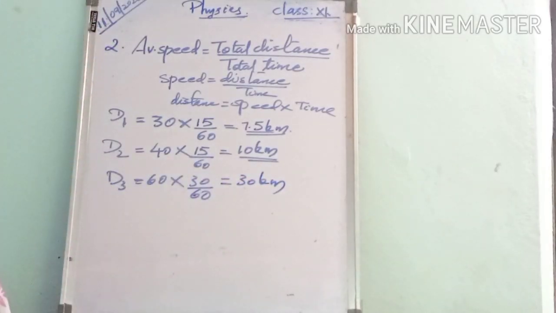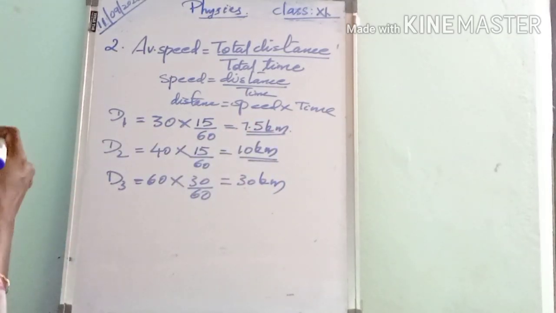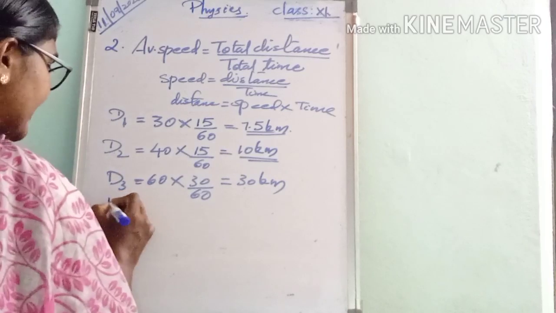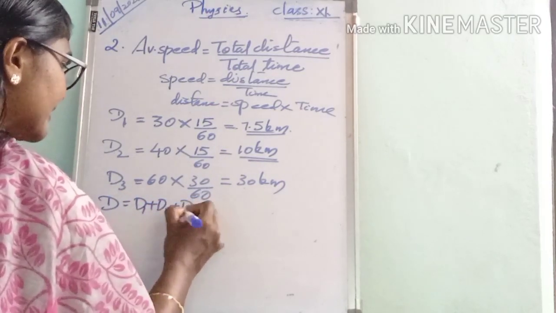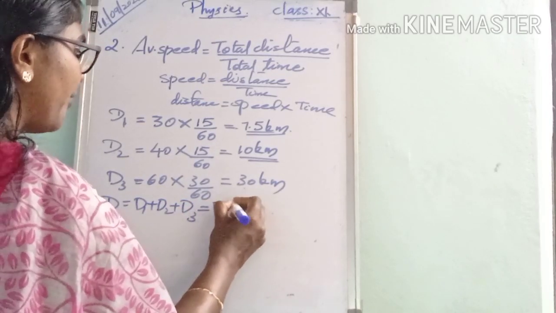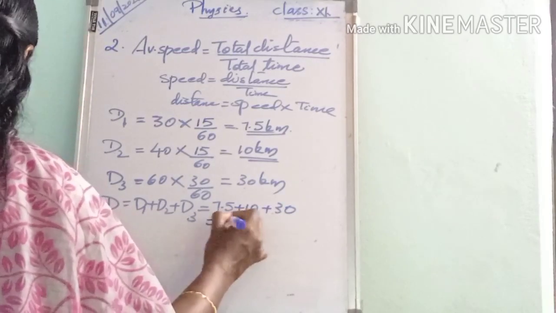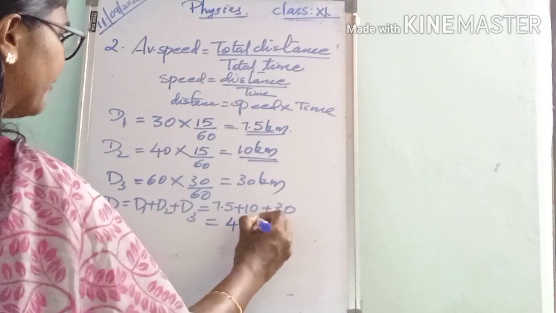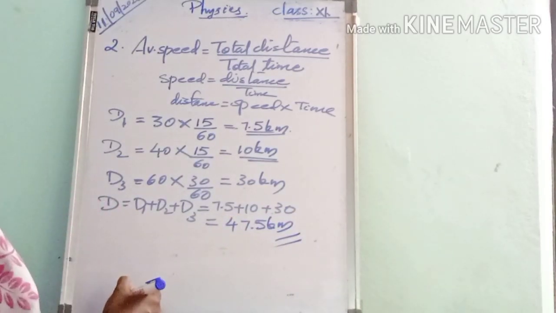Okay, so we got the three distances covered by the train during the first 15 minutes, the second 15 minutes and the last 30 minutes. So what is the total distance? D is equal to d1 plus d2 plus d3. So we get 7.5 plus 10 plus 30, which is equal to 47.5 kilometer.